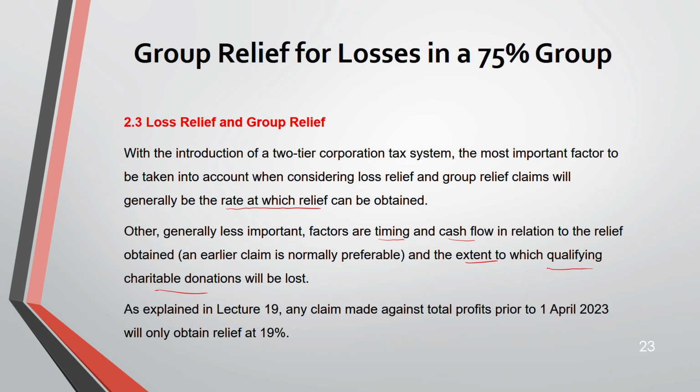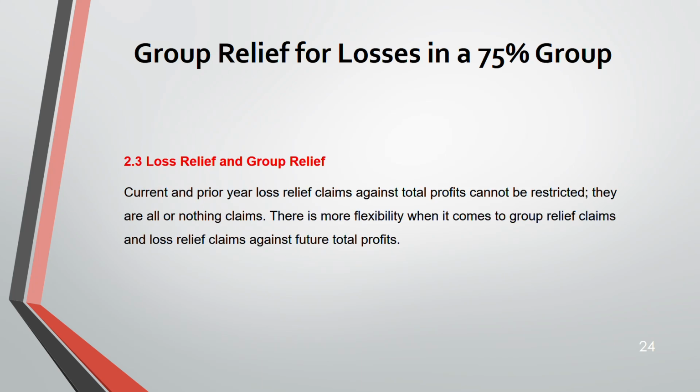As explained in lecture 19, any claim made against your total profit before 1st April 2023 will obtain the rate of 19%. Now, current and prior relief against total profit cannot be restricted. They are all or nothing. But when it comes to group relief, it's more flexible. There's more flexibility when it comes to group relief claims and loss relief claims against future total profit.